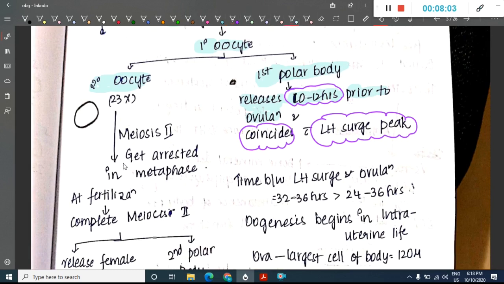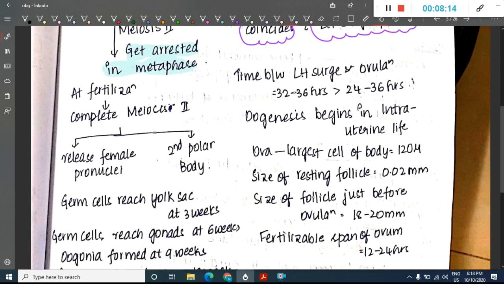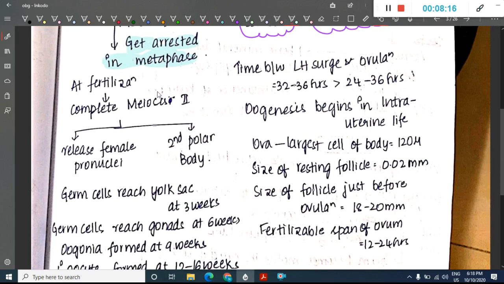This secondary oocyte starts undergoing meiosis 2 and gets arrested in metaphase. After fertilization, the meiosis 2 is completed. That is, this metaphase resumes after fertilization and completes meiosis 2. Once meiosis 2 is completed, it releases the female pronucleus and the second polar body.